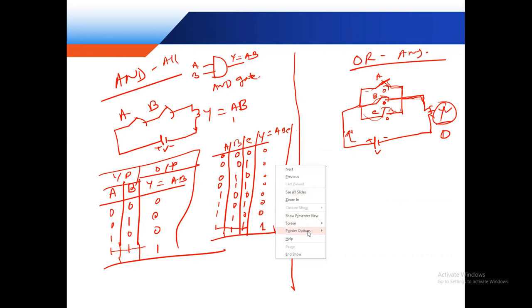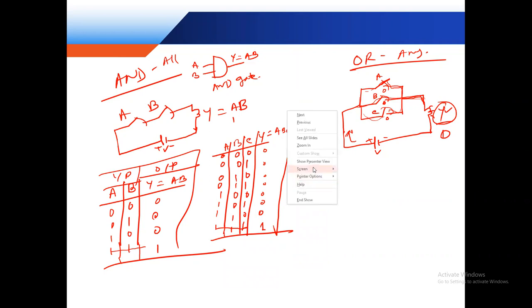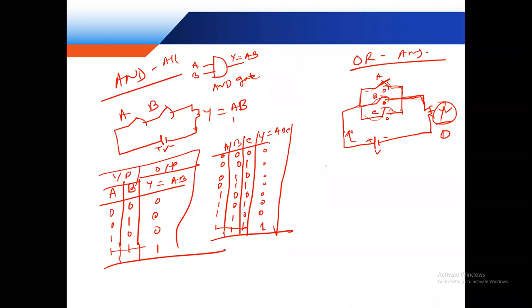Wait. This sorry, my bottom board not work.